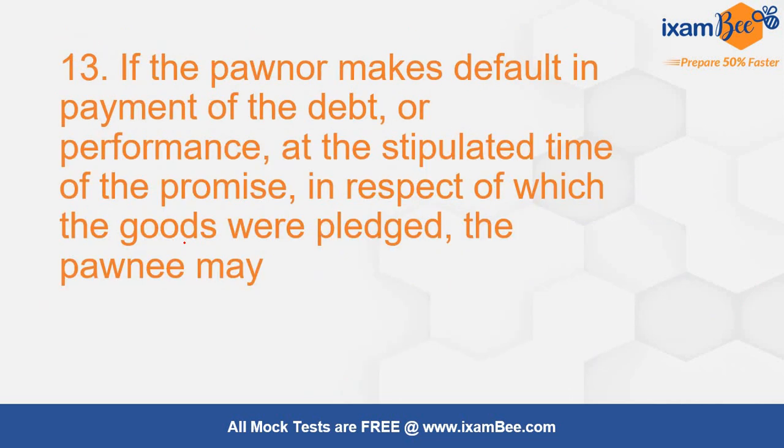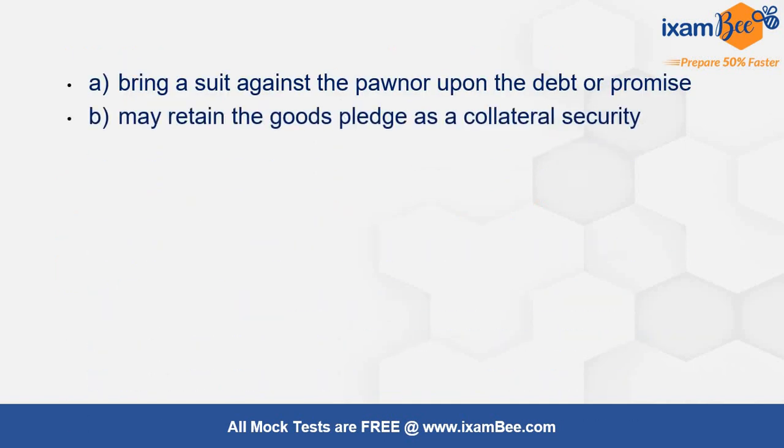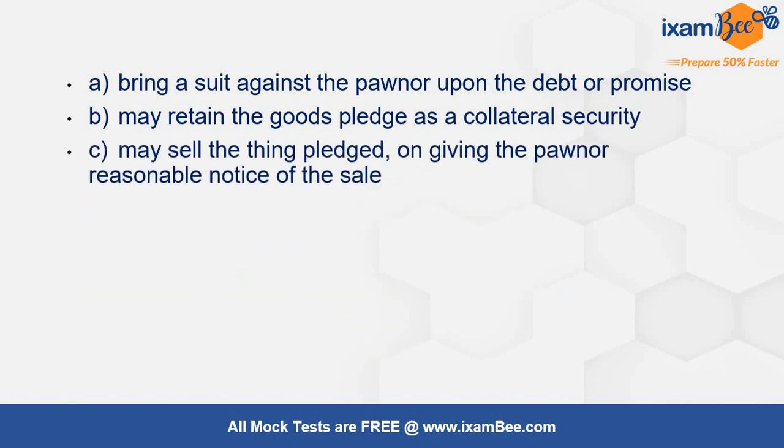If the pawner makes a default in payment of the debt or performance at the stipulated time of the promise, then in respect of which the goods were pledged, the pawnee may. Now they are talking about when the pawner has made a default in payment of that particular debt or any performance, then in respect of that goods that are pledged to him, pawnee can do what? He can bring a suit against pawner upon the debt or promise, retain the goods that are pledged as a collateral security. He can sell the things that are pledged on giving the pawner a reasonable notice of the sale.